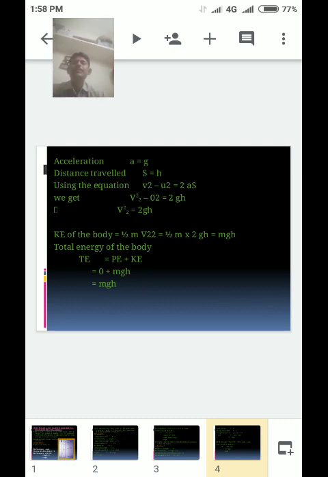So today we discussed that at position A the total energy is mgh, at position B the total energy, potential energy plus kinetic energy, is mgh, and at position C also mgh. Total energy is equal to potential energy plus kinetic energy. This is a very important question from an exam point of view.